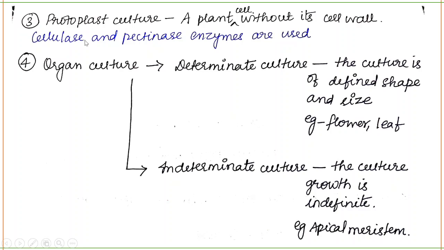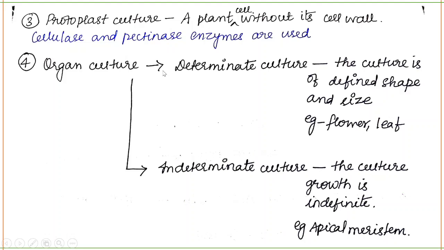Okay, so next is protoplast culture. What is a protoplast? A cell without its cell wall is called a protoplast. So how can you make a protoplast? How can you remove the cell wall? By using some enzymes like cellulase and pectinase, you can remove the cell wall.